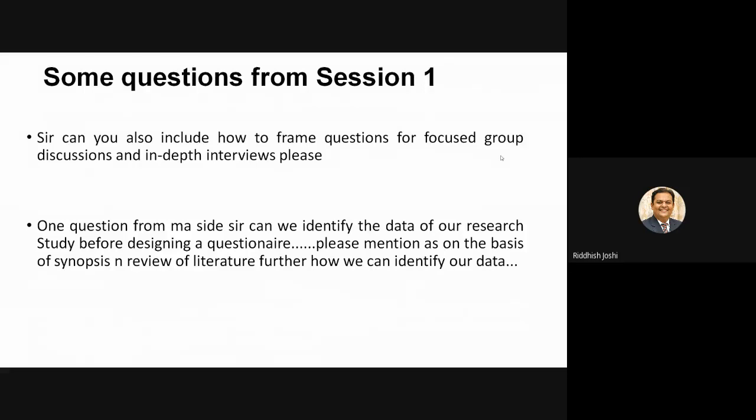Data type means whether nominal, ordinal, interval, or ratio. So I can design my questionnaire in a way which can result in a certain type of data, and not exactly the data which I want, right? So here I would slightly rectify the question: we cannot identify the data, but we can definitely identify the type of data required to be generated at the time of data analysis. Definitely you can decide this. Not only can, actually you should decide this in advance before designing a questionnaire.